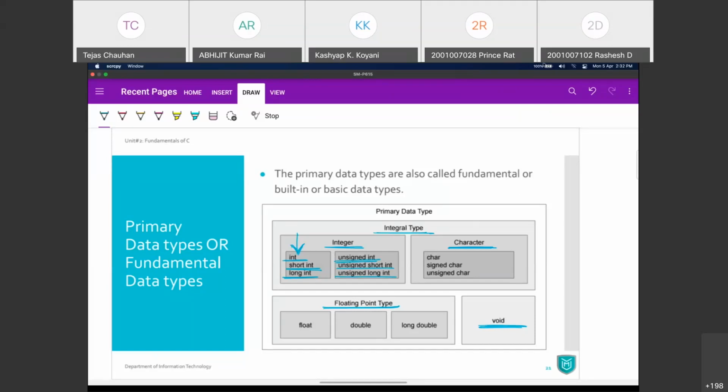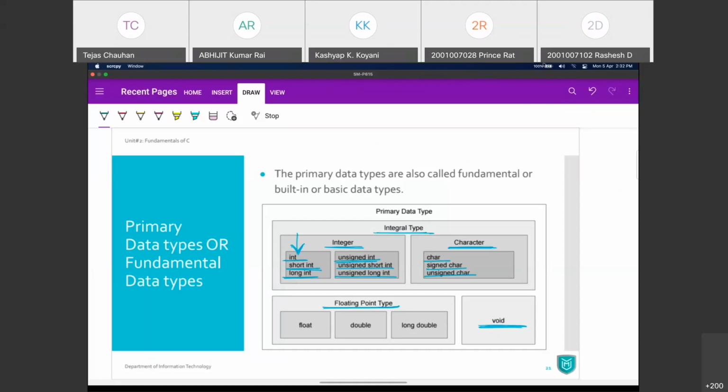Then if we look at character, we can say char, C-H-A-R. It defines a character. Character is going to be accessed with its ASCII value. We can have signed character or unsigned character also, with different ASCII values and possible ranges.